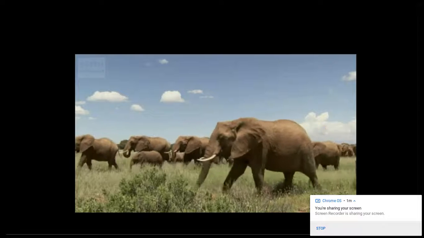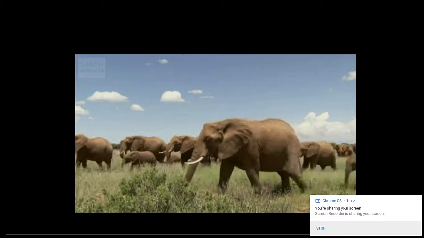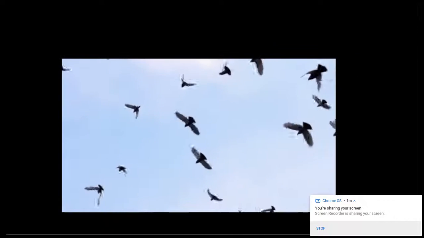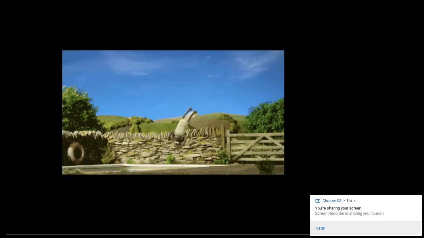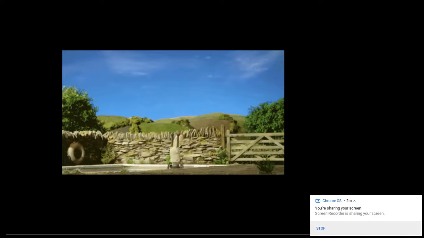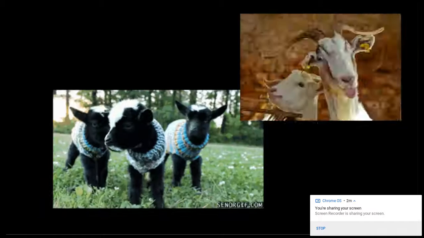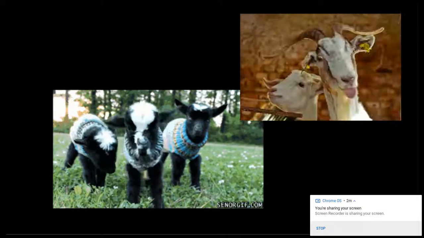Let's practice. How do you call this group of elephants? Do you remember? Right, a herd of elephants. What about this one? Birds. A flock of birds. What about this one? A flock of. Another similar one. The same, a flock of.